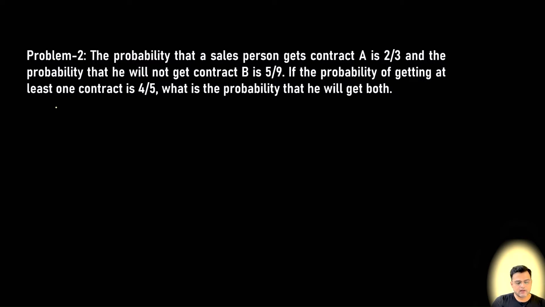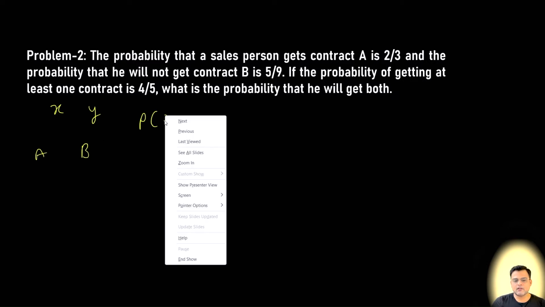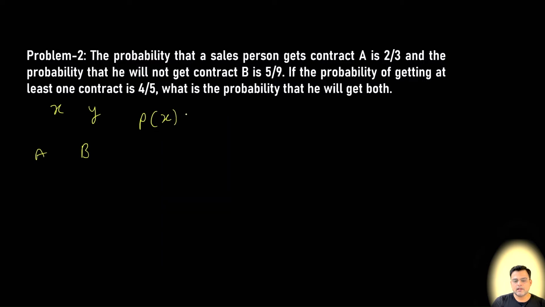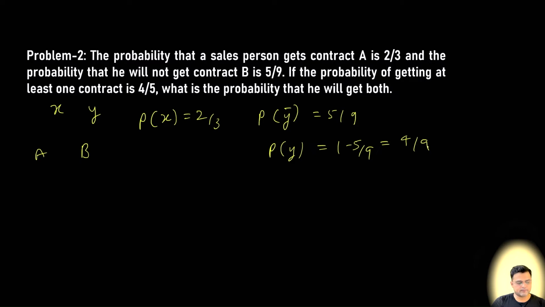So let's say that X and Y denote the event that the contractor will get contract A or B. So probability of getting contract A is 2 by 3 and probability of not getting contract Y is 5 by 9. So probability of getting the contract Y is 1 minus 5 by 9, which is equal to 4 by 9.